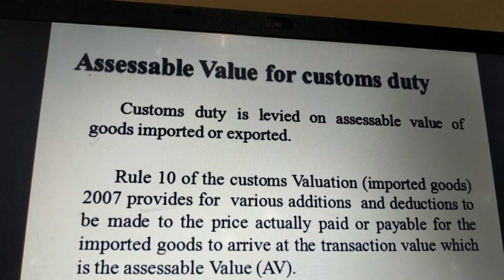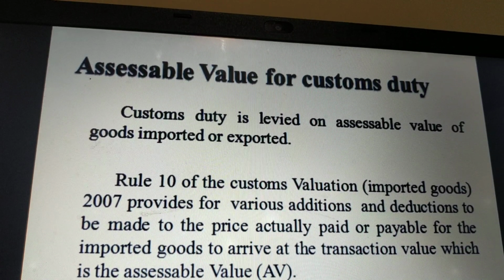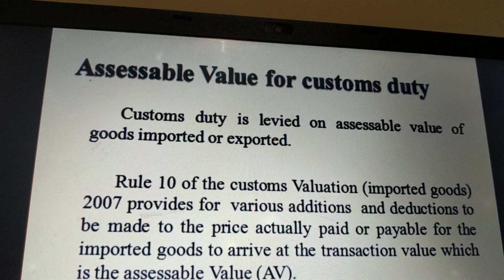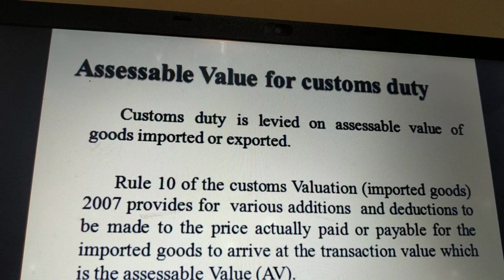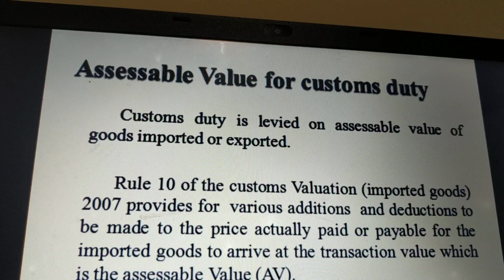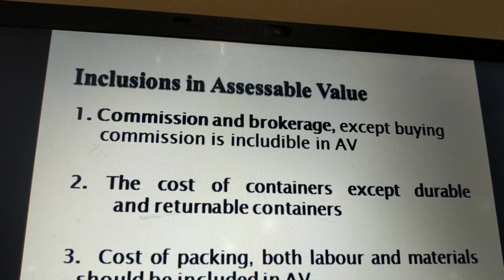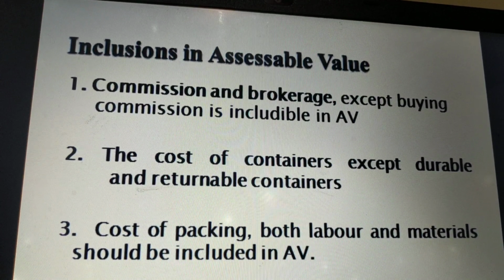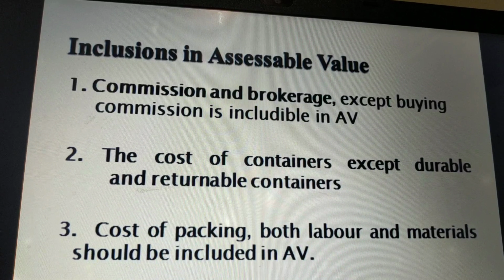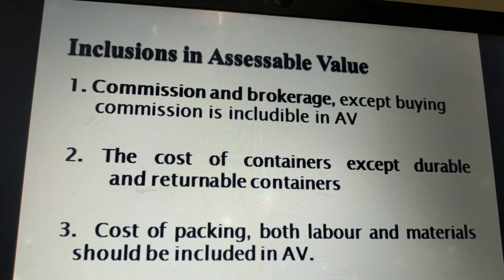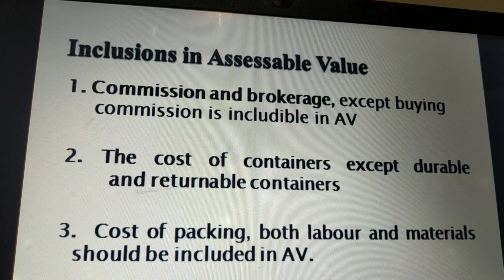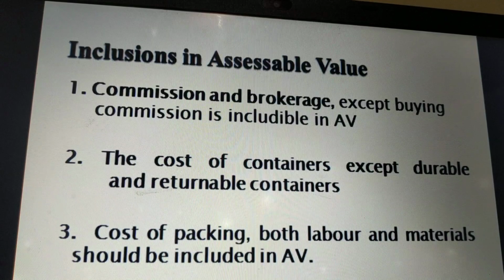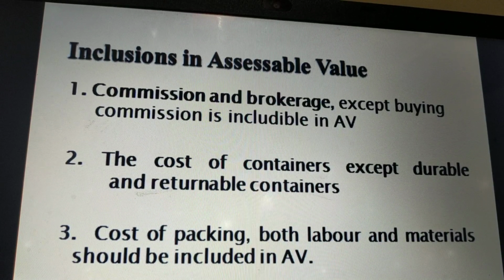Rule 10 of the Customs Valuation Rules 2017 provides for various additions and deductions to be made to the price actually paid or payable for the imported goods to arrive at the transaction value, which is nothing but the assessable value. That means the price payable for the goods imported may be different, whereas such price may not be the assessable value for the purpose of computation of customs duty. We have to add certain additional expenses to such price to arrive at the assessable value.